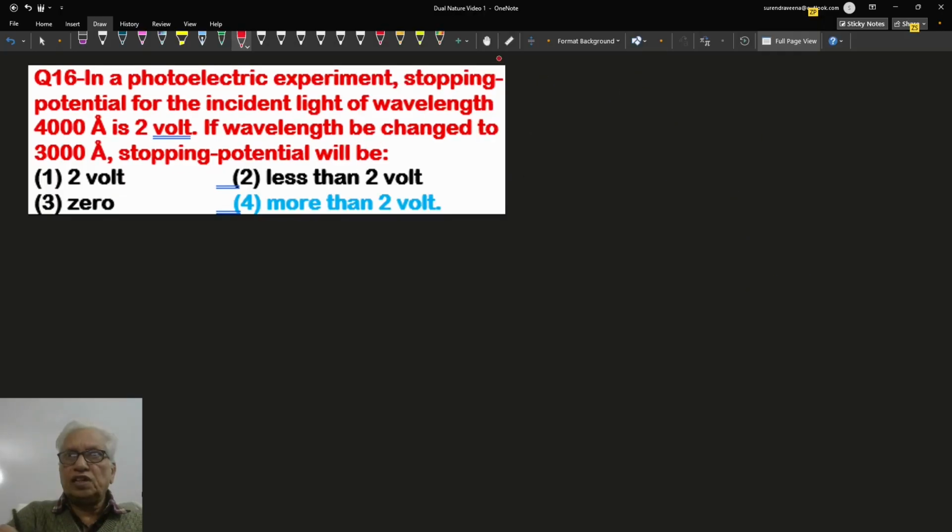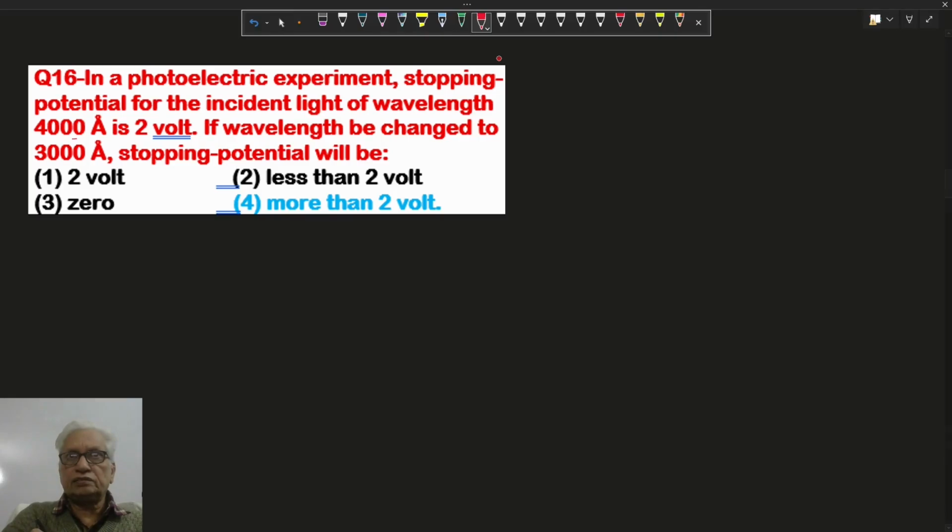In a photoelectric experiment, the stopping potential for incident light of wavelength 4000 angstrom is 2 volt. If the wavelength is changed to 3000 angstrom, we have to find the stopping voltage. Here we know hc by lambda is the energy of the incident photon, and this is the work function, and V naught is the stopping voltage.